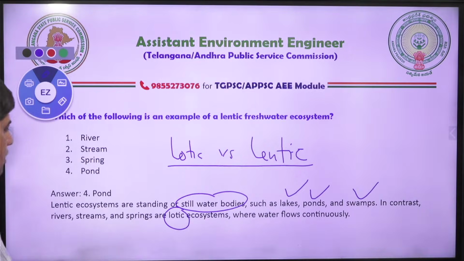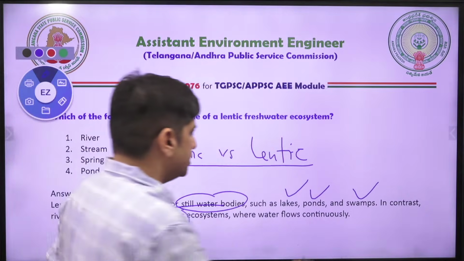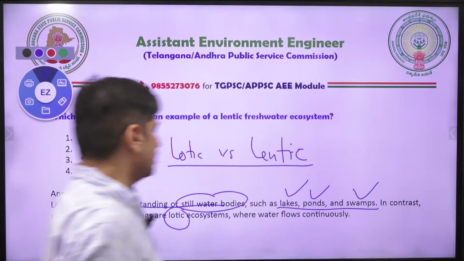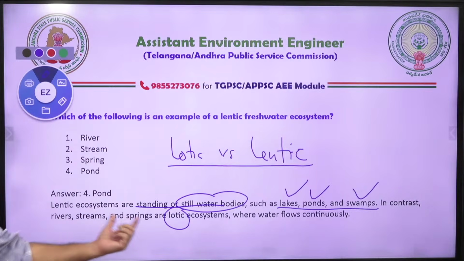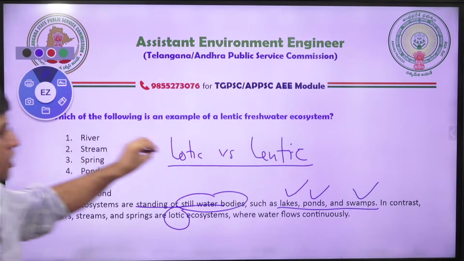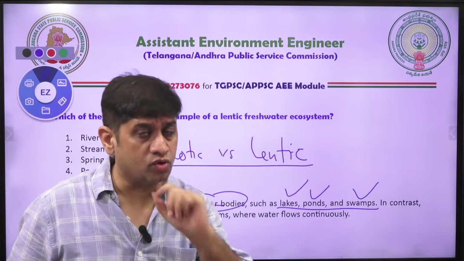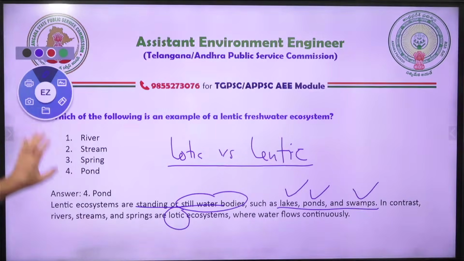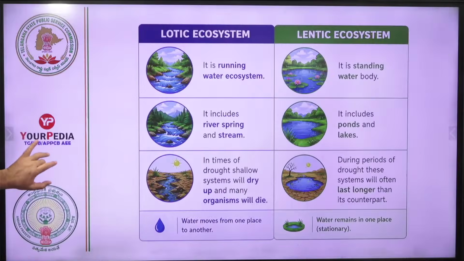Whenever there's still water, that is lentic. So pond, lake, swamp, these are still water, they are lentic. And flowing water, river, stream, spring, flowing but fresh water, that is lotic. So lotic versus lentic freshwater ecosystem. I'm sure you have updated it, friends. So let's go to the next now.